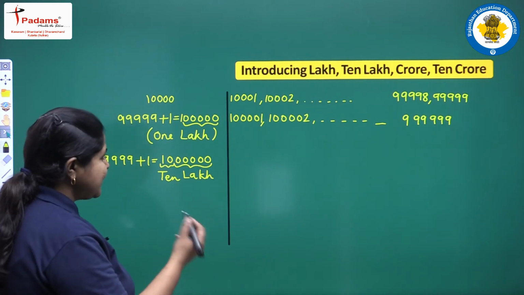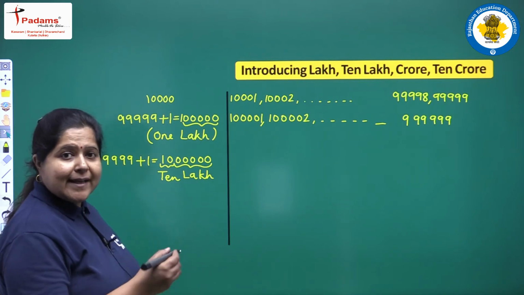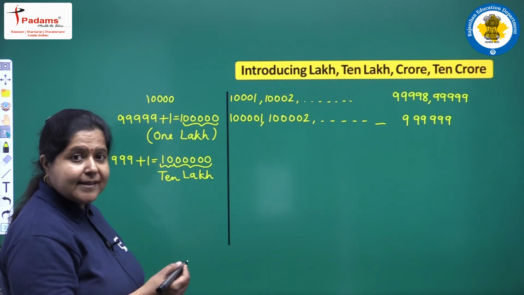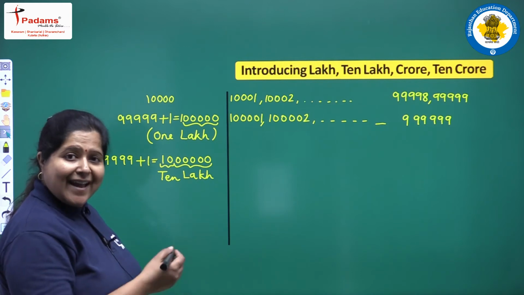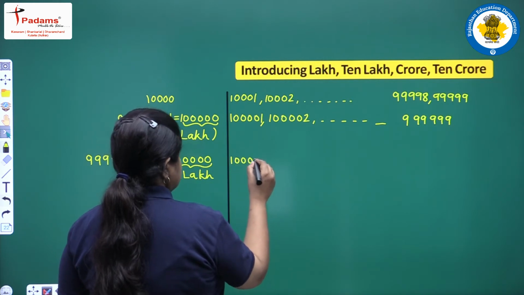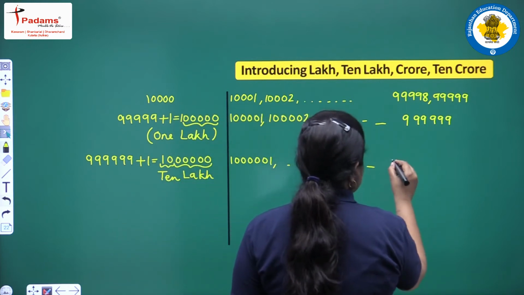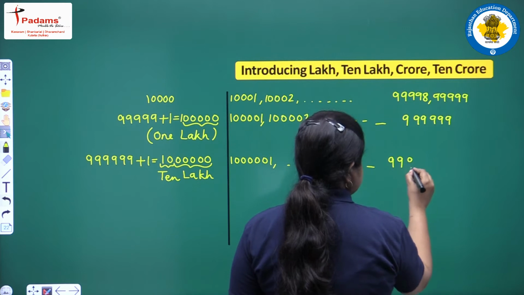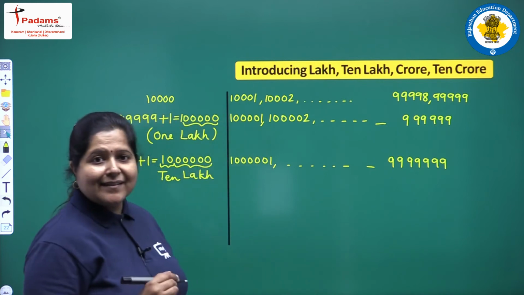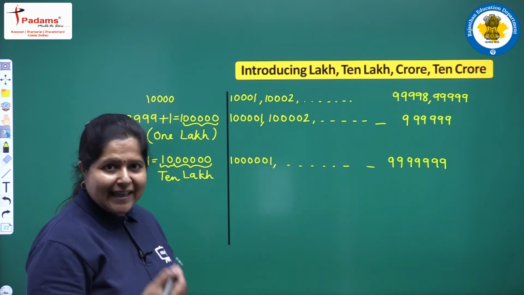Okay. What after this? Again keep on adding 1. You will get 20 lakhs, 30 lakhs, again keep on adding 1, we will reach 80 lakhs, 90 lakhs, 99 lakhs and so on. If we keep on adding 1, we will reach 99 lakhs, 99,999. This is the greatest 7-digit number. Clear to you? What after that? Again add 1 to it.